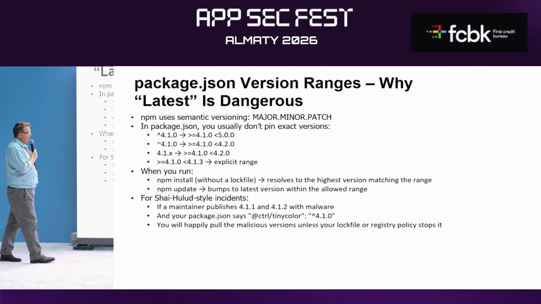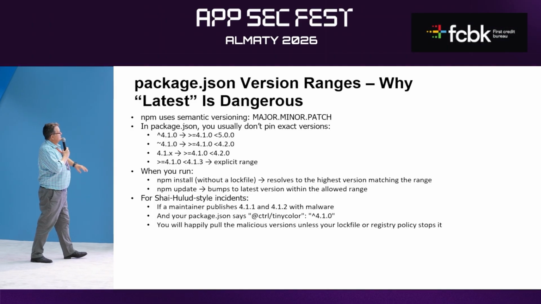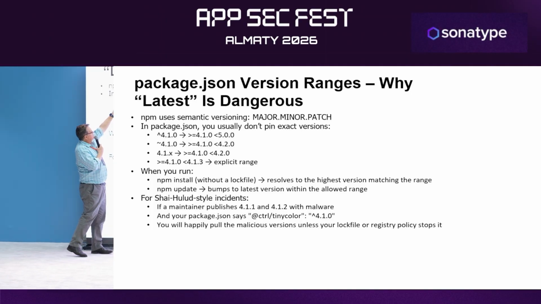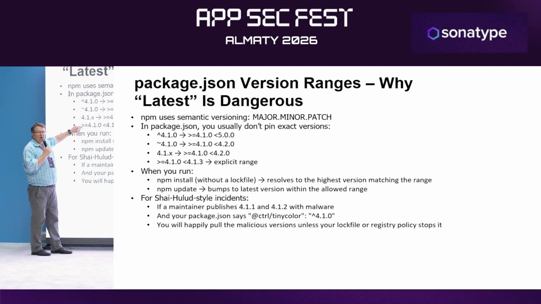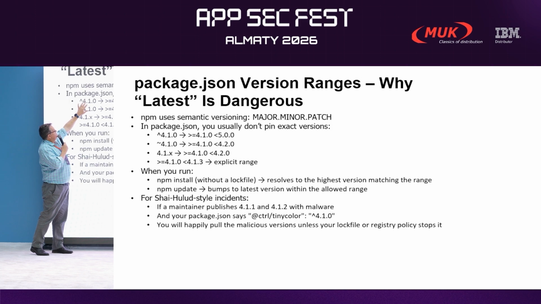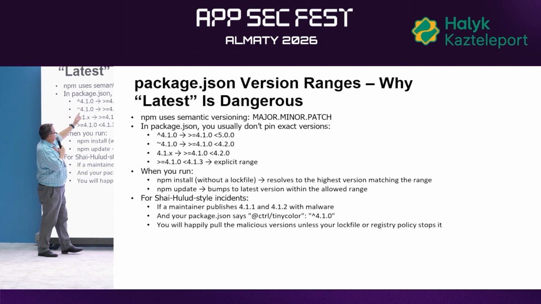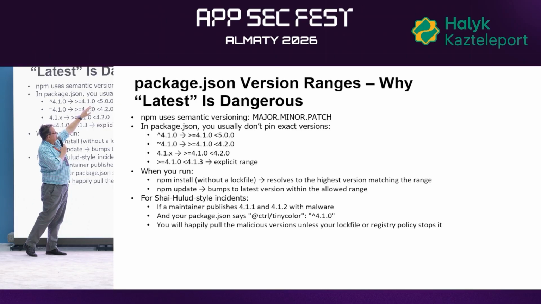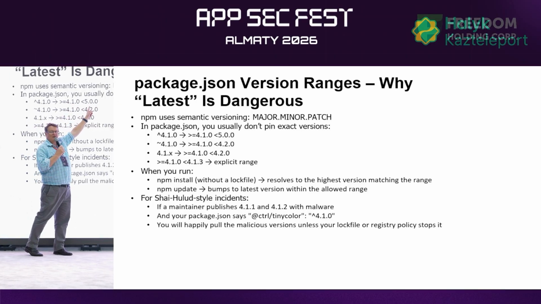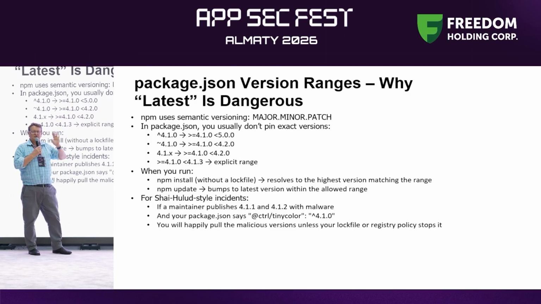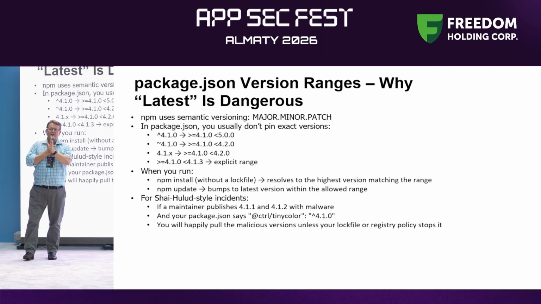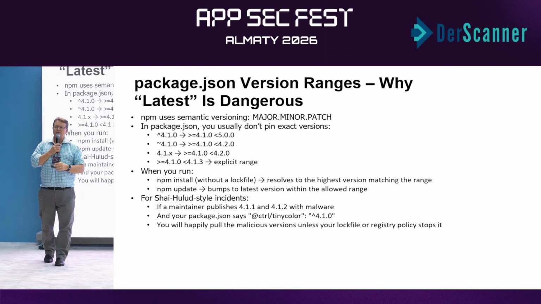Now, usually, developers use these shortcuts. And what they say here, this is caret 4.1.0, and what this means is, give me everything from 4.1.0 up to 5, but not including 5. So give me all the 4.1, 4.2, 4.3, 4.7 versions.